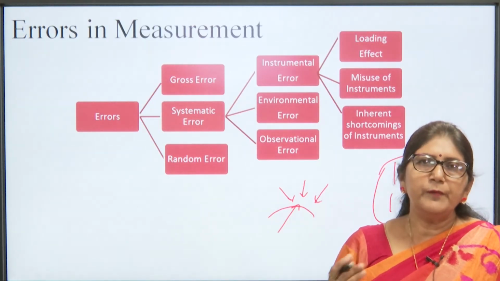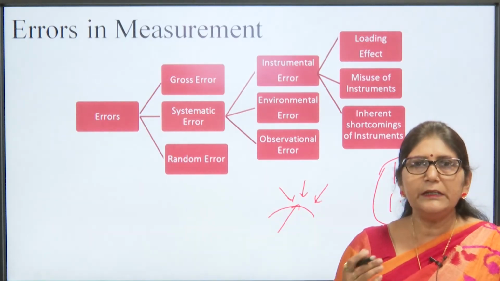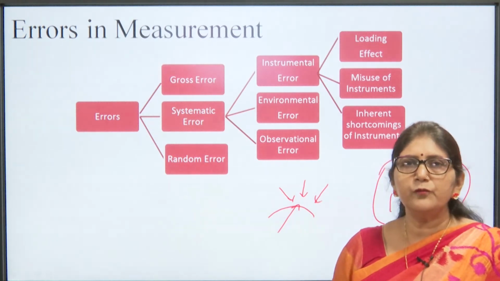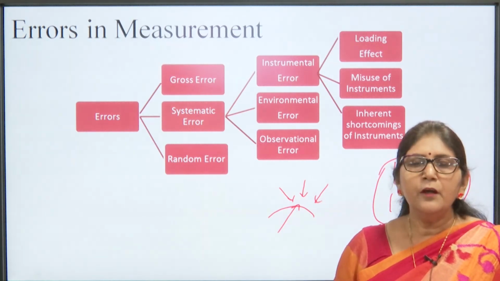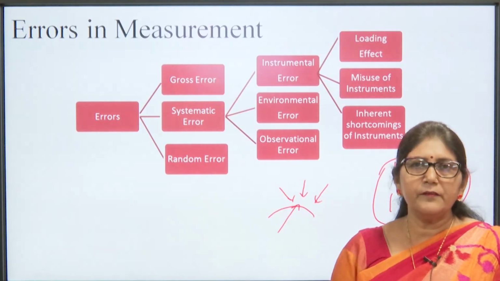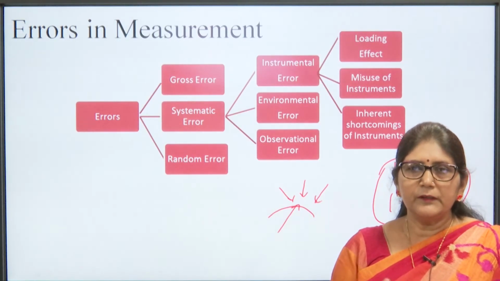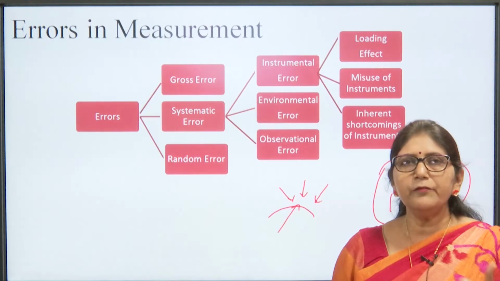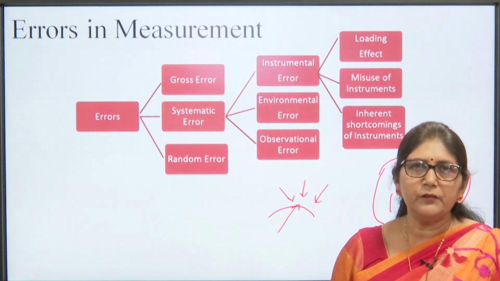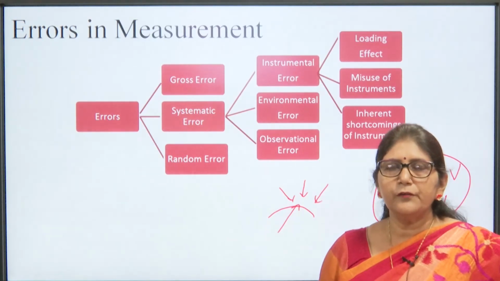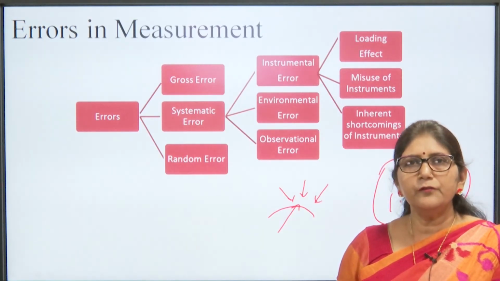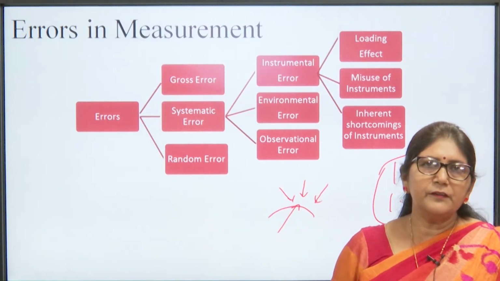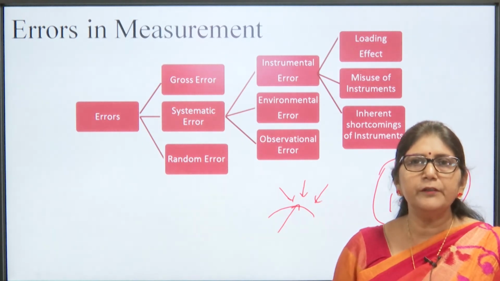Instrumental error is caused by loading effect, misuse of instrument, and inherent shortcomings of the instrument. Inherent shortcomings means, suppose we are using a PMMC instrument. There is a permanent magnet, and as time passes, the magnetic property of that permanent magnet will also change. Similarly, we are using a spring, so the spring property may change with time. These are the inherent shortcomings of the instrument. Misuse of the instrument means not proper upkeeping or not proper handling of the instrument.